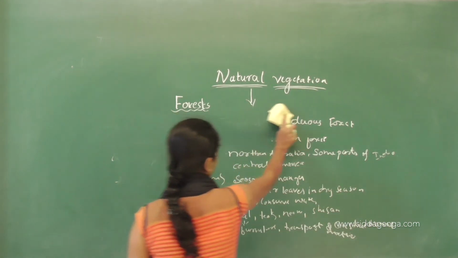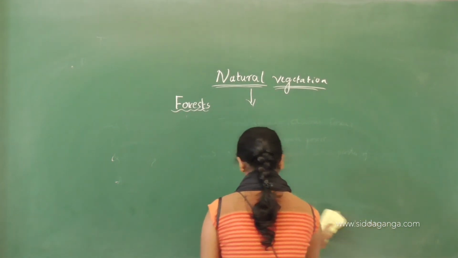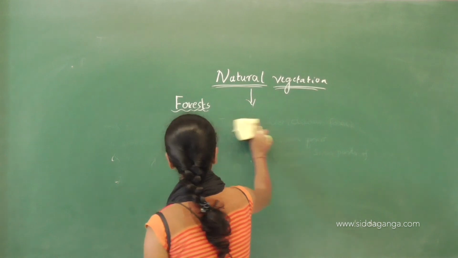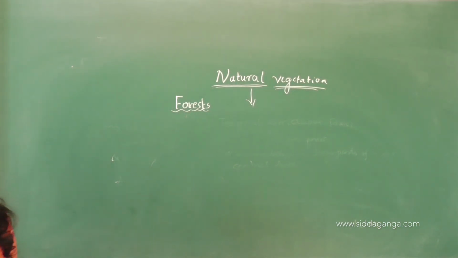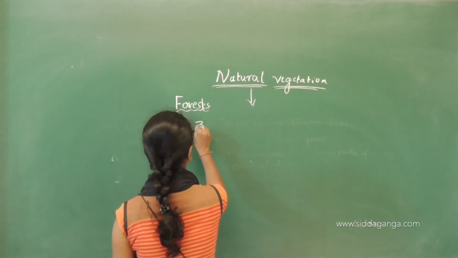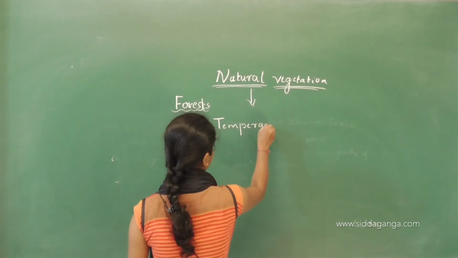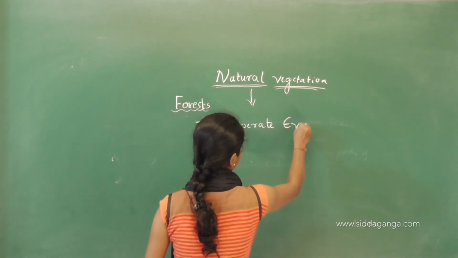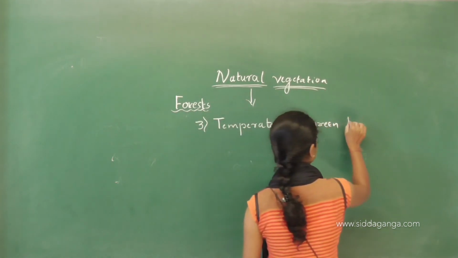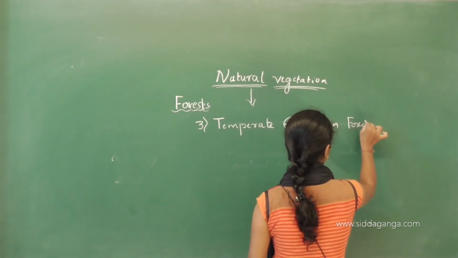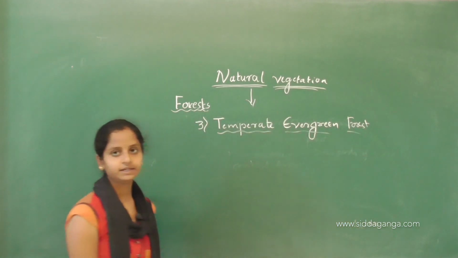The third type of forest we are going to see is the temperate evergreen forest. We have seen the tropical evergreen forest, but now we are going to see the temperate evergreen forest.